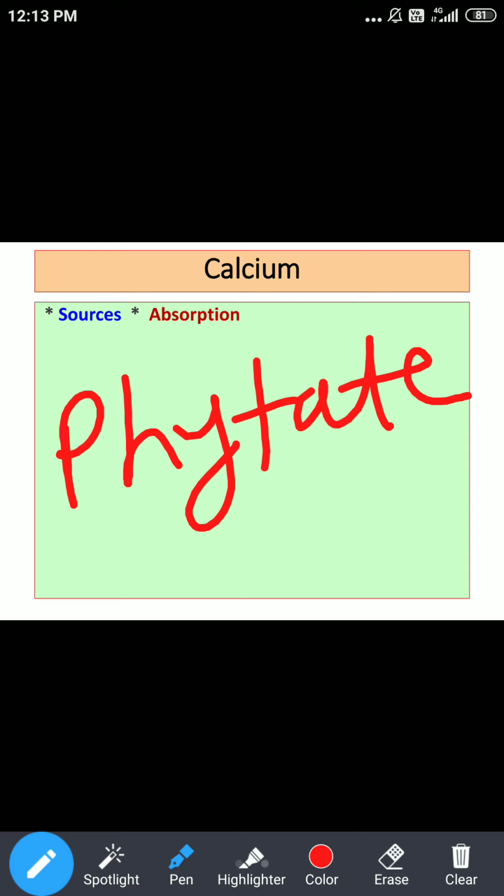Regarding absorption, you are supposed to know the factors which enhance it and the factors which can inhibit or limit absorption of calcium. As far as the enhancing factor is concerned, we talked about vitamin D, and as far as limiting factors are concerned, you are supposed to know about oxalates and phytates. Oxalates from leafy vegetables, and phytates we generally get in cereals.